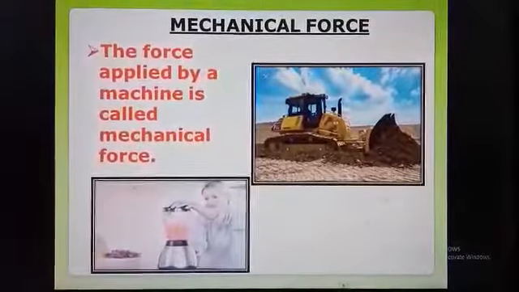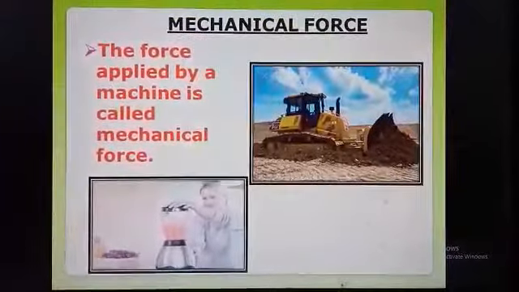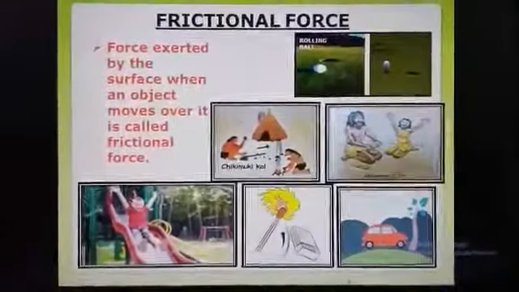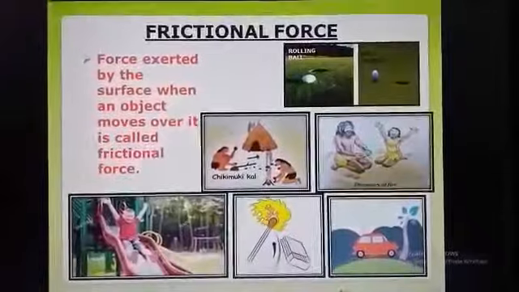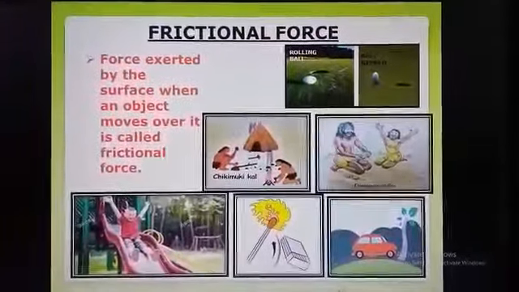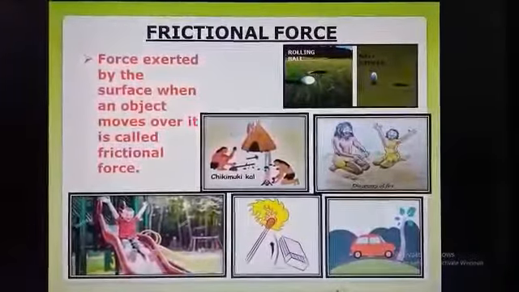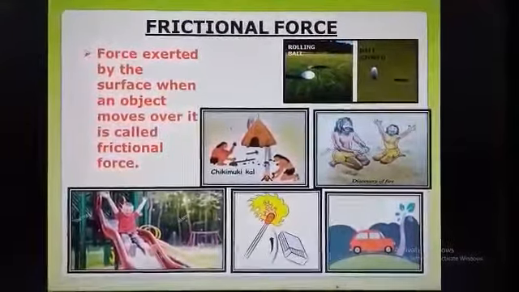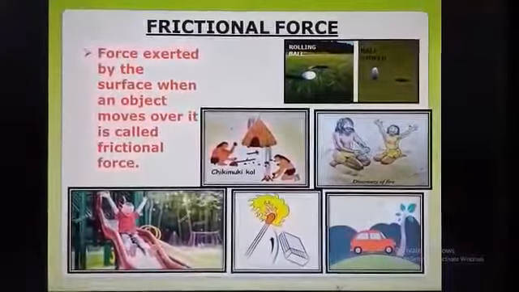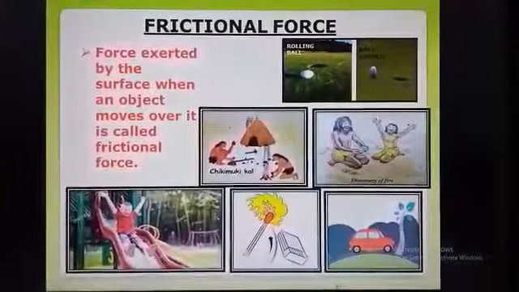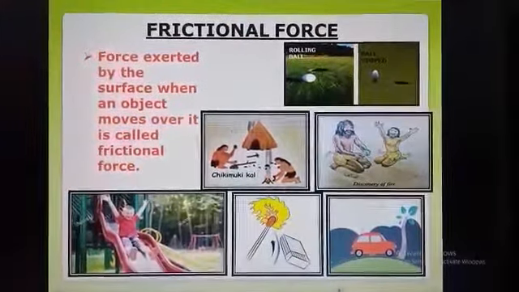Now, we'll see the frictional force. Frictional force refers to the force generated by two surfaces that contact and slide against each other. For example, when we roll a ball on grassland, it slows down and finally stops. We know that an object cannot stop without force.